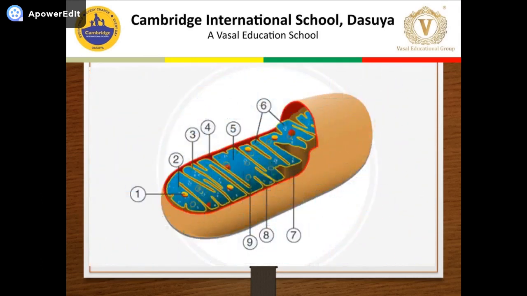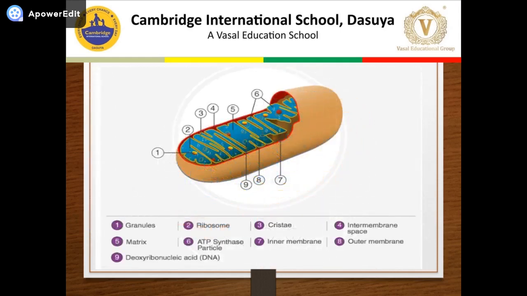So this is a small exercise for you. You have to label all the parts of the mitochondria. After doing it, write the answers. You can match them, as all the answers are given here.